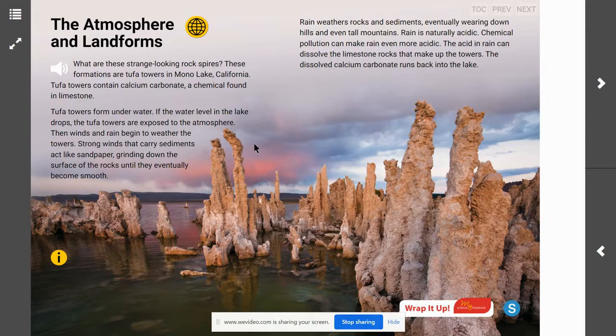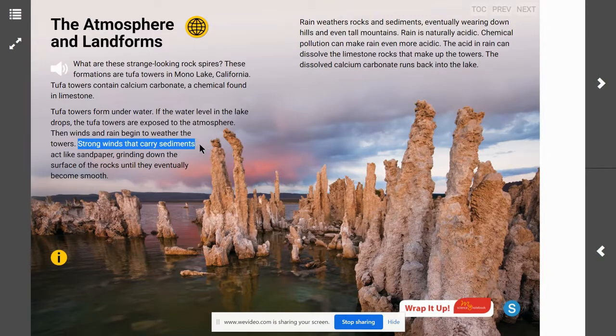Remember, weathering is a process that takes place when rocks are broken into smaller pieces. Forces on Earth, such as wind-blown sediment and moving water, can cause weathering. Weathering can also occur by chemical processes. What process takes place when winds blow sediments to the rock towers? When wind blows sediment to the rock towers, the sediments cause weathering of the towers. The sediments blow into the towers and grind them away like sandpaper.